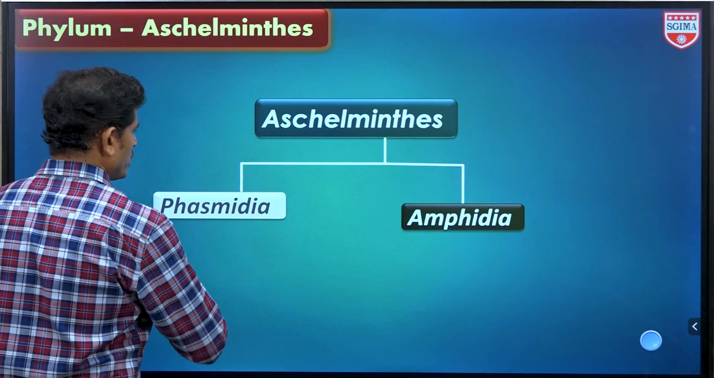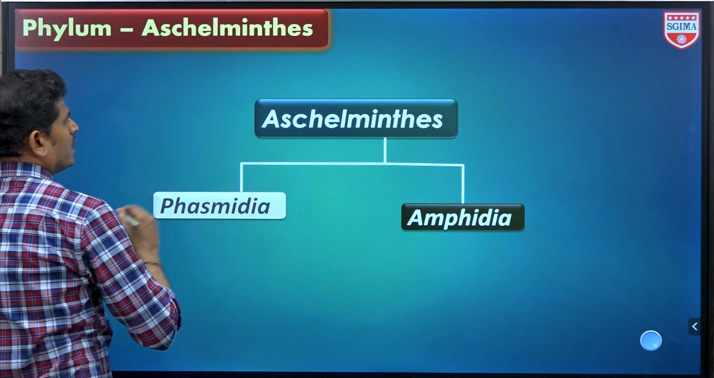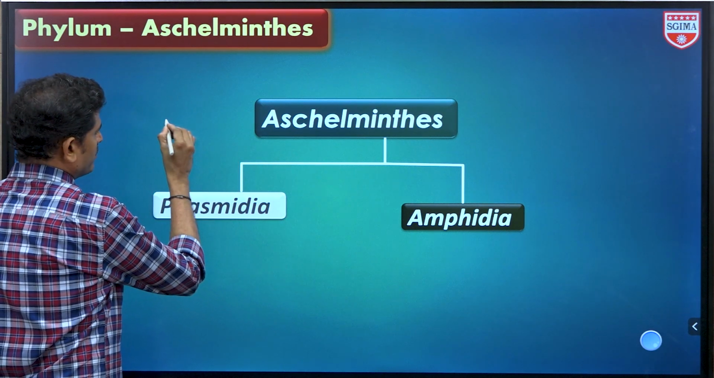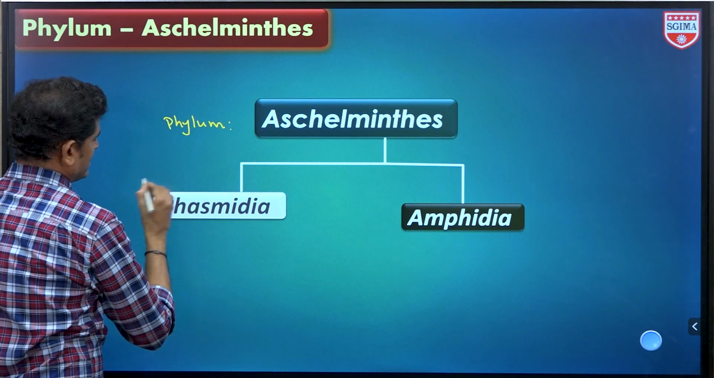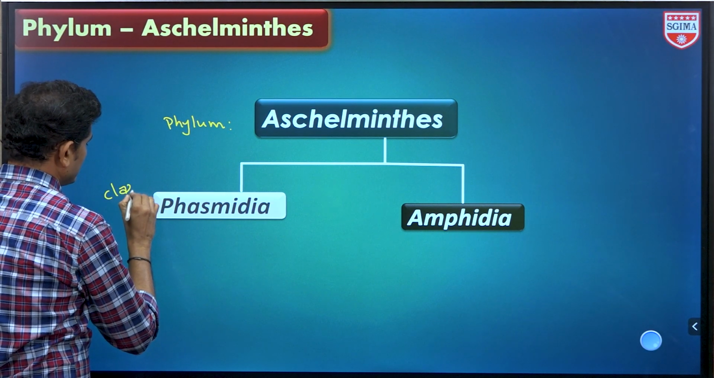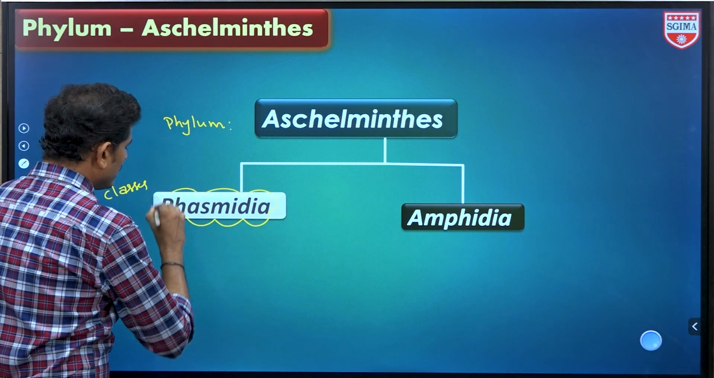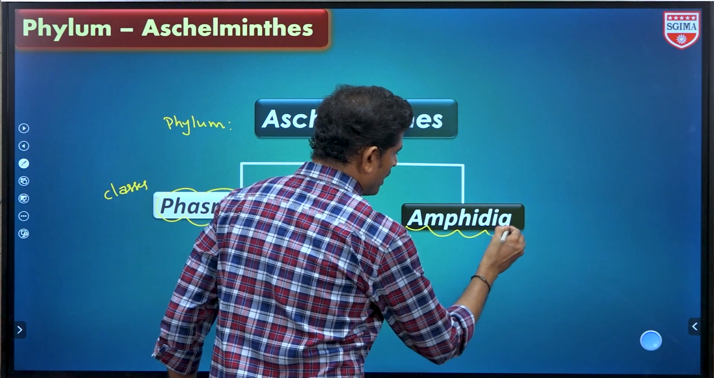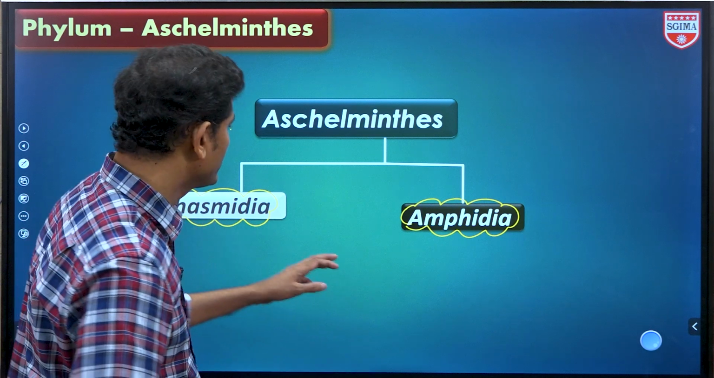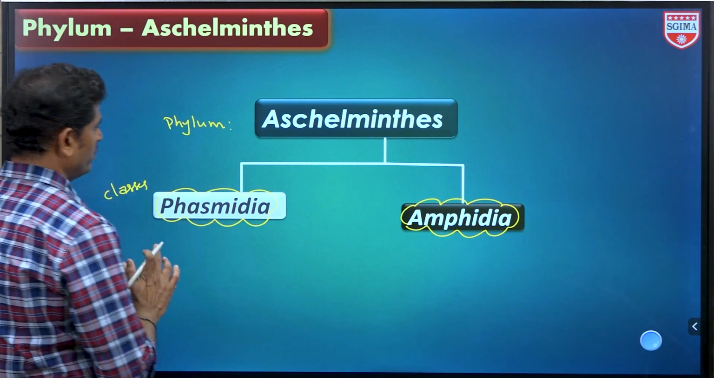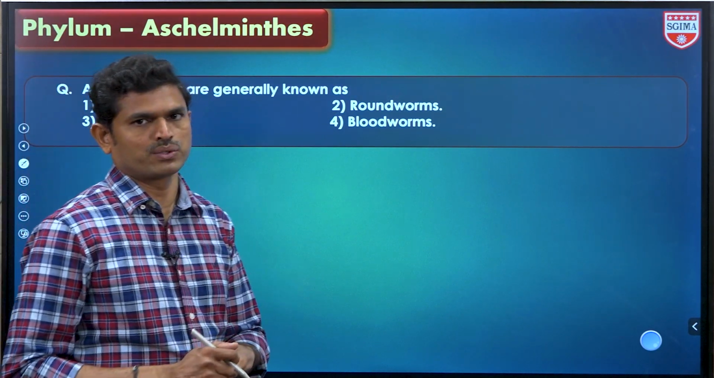This is the classification of phylum Nematoda Aschelminthes. Here this phylum Aschelminthes Nematoda is divided into two classes. One is Phasmidia and another one is Amphidia. Based on the sense organs present in this organism, they are categorized into two classes briefly. Okay. Next, yes, time to discuss the questions now.